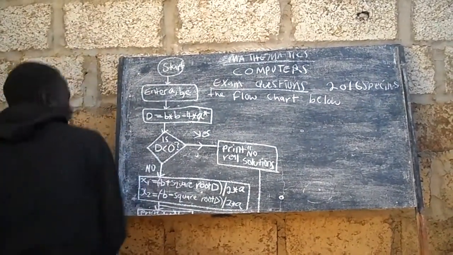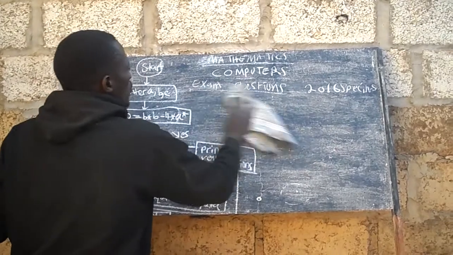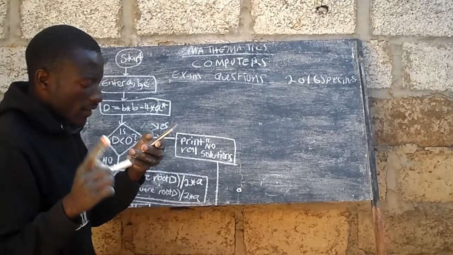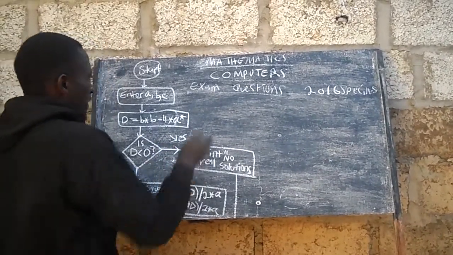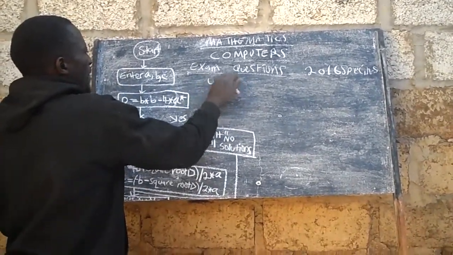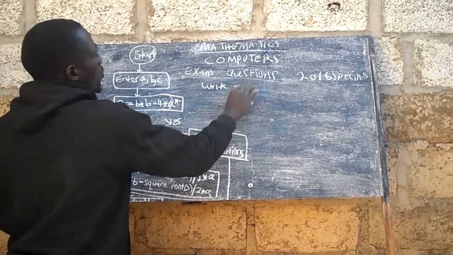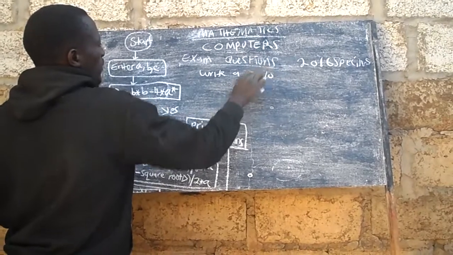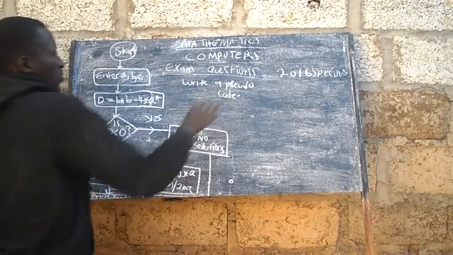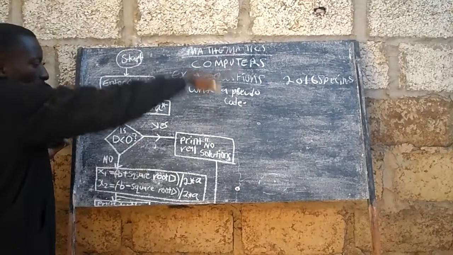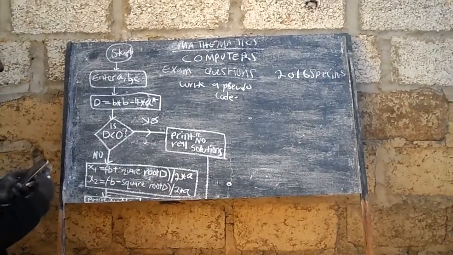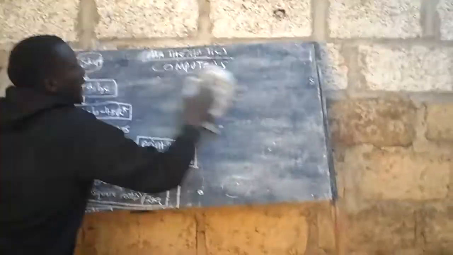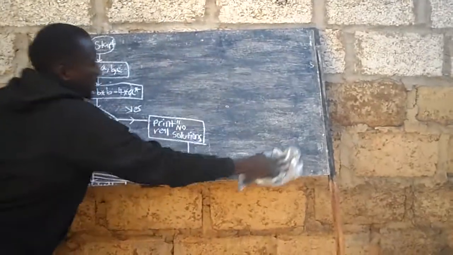They want us to write a pseudocode corresponding to the flowchart. I'll try by all means to squeeze the other side so that you follow nicely how they want it to be. Okay, so let me wrap all this.